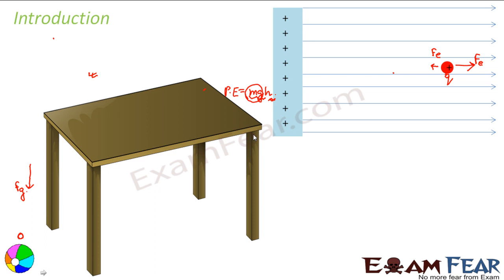Just that your masses are now replaced by charges, and there we talk about the force exerted by the earth. Here the force is due to the electric field lines, that is, the force due to the electric field of some other charged object. Because in electrostatics we basically deal with the interaction of different charges, right? That was just an introduction to tell you what you are going to study in this lesson. So this is all about electrostatic potential energy. Now we will study everything one by one: electrostatic potential energy, electrostatic potential, potential difference.